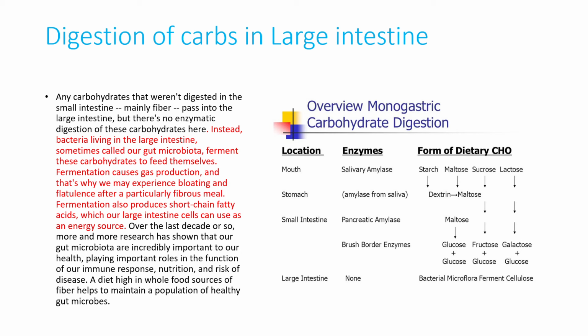Fermentation also produces short-chain fatty acids, which our large intestine cells can use as an energy source. Over the last decade or so, researchers have shown that our gut microbiota are incredibly important to our health, playing an important role in the function of our immune response, nutrition and risk of disease. A diet high in whole food sources of fiber helps to maintain a population of healthy gut microbes. Here I have given a diagram which has all the locations of carbohydrate digestion, the enzymes which act upon the substrates and the form of dietary carbohydrate. Okay.